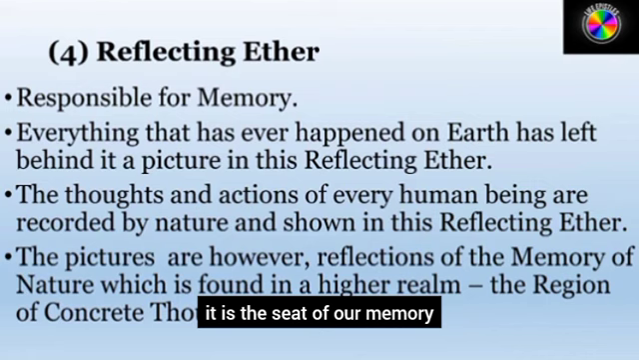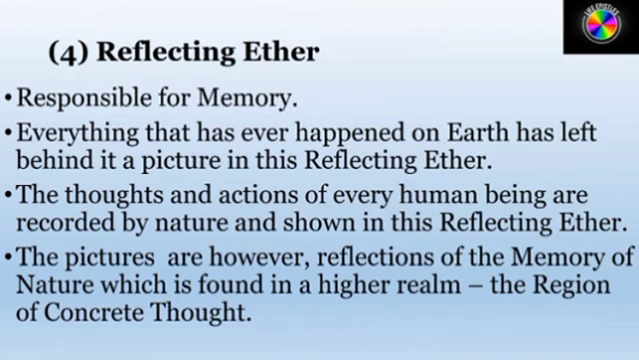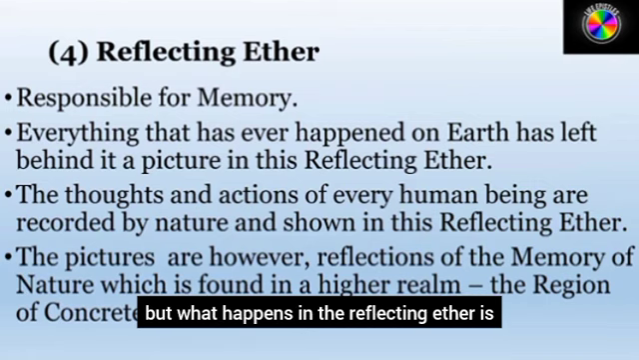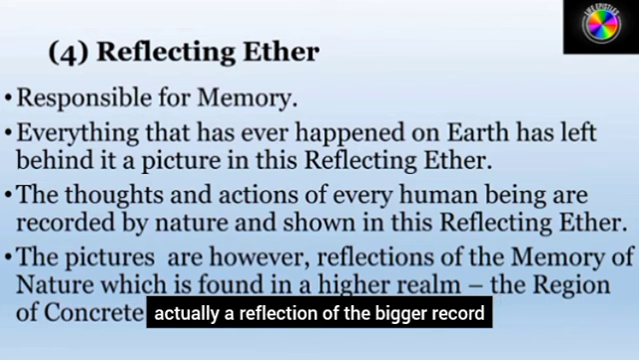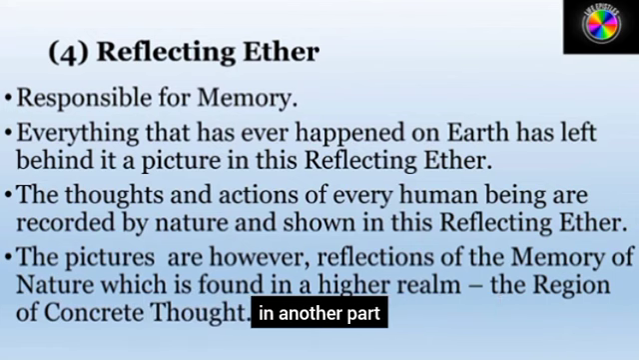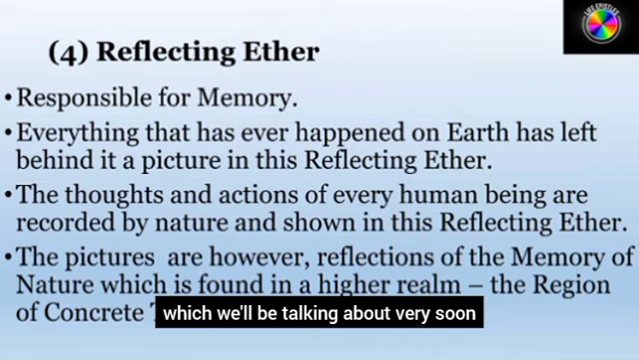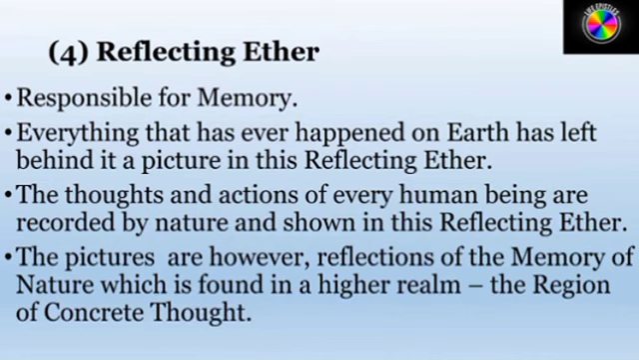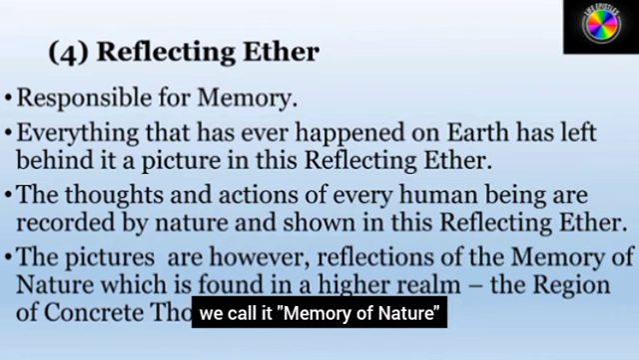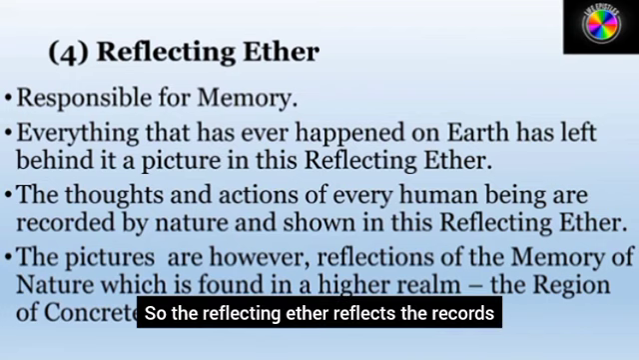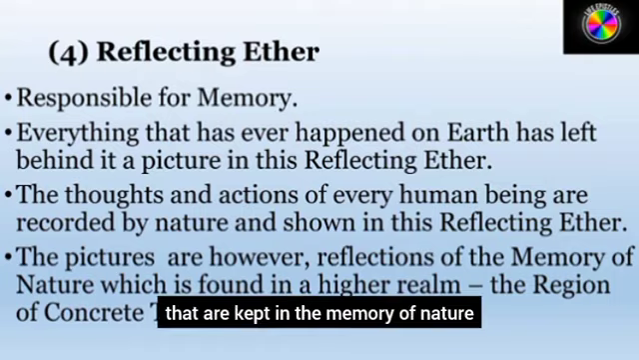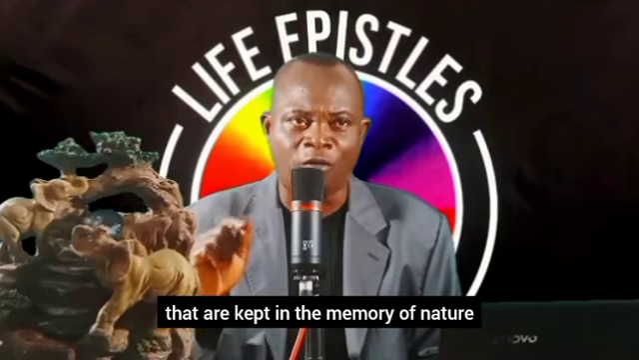It is the seat of our memory. But what happens in the reflecting ether is actually a reflection of the bigger record in another part, which we'll be talking about very soon. Where that record is, we call it memory of nature. So the reflecting ether reflects the records that are kept in the memory of nature.